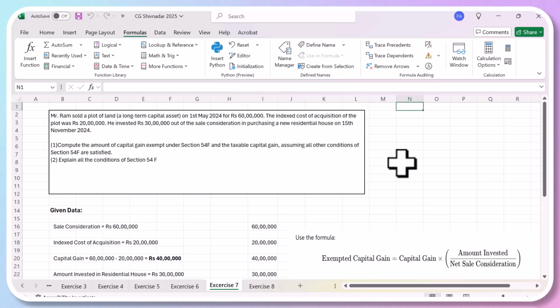Now, we have done section 54. Now we are talking about section 54F. This is also a very, very important question from your exam point of view. It will take about 10 to 15 minutes to cover this question.